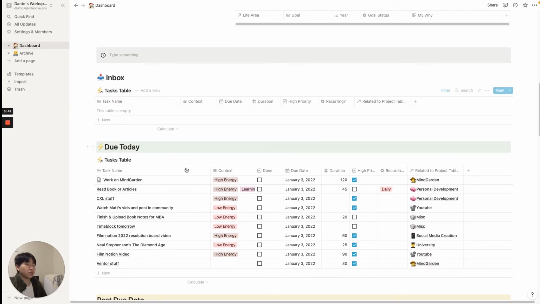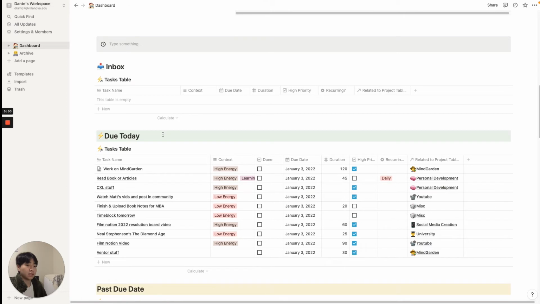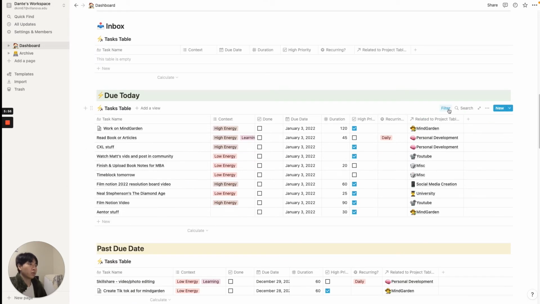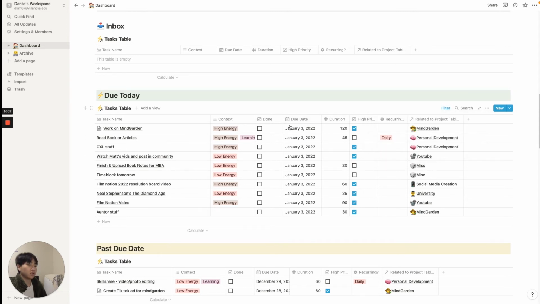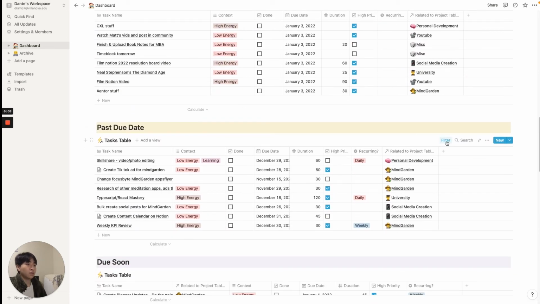And so pretty much the tasks table has all your tasks in it. And what I'm doing here is I'm filtering based on what I want to see in each of these tables. For example, all these are pretty much, I used a filter here where I set the due date to today. So the only thing I'll see in this table is anything that's due today. And here in this table, I have anything that's past due.